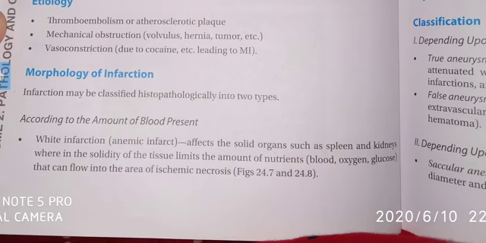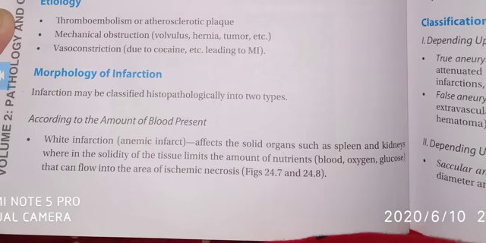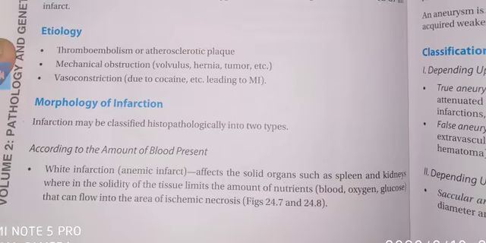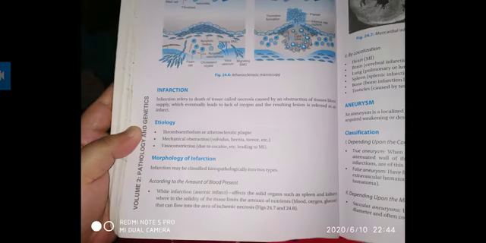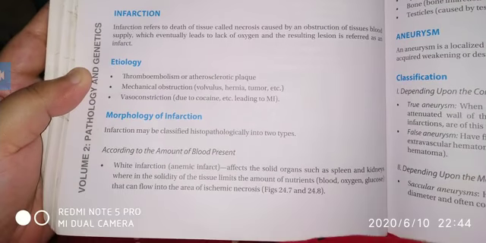Then the morphology of infarction. What is morphology? How does it look? External structures. The infarction will be classified histopathologically into two types according to the amount of blood present and by localization. So firstly, the morphology of infarction according to the amount of blood present.